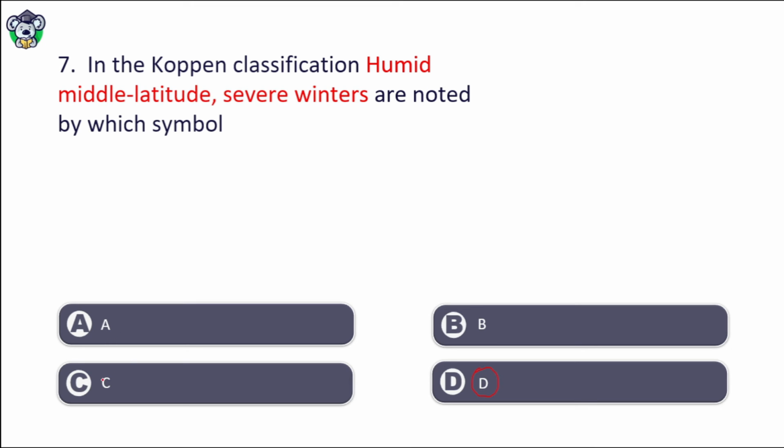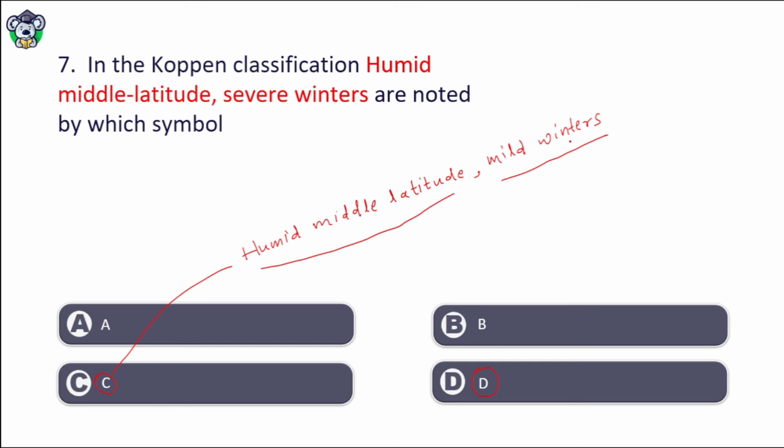Similarly, C stands for humid middle latitude mild winters. Similarly, A stands for humid tropical. Similarly, B stands for